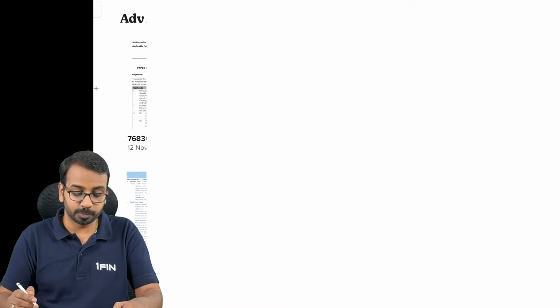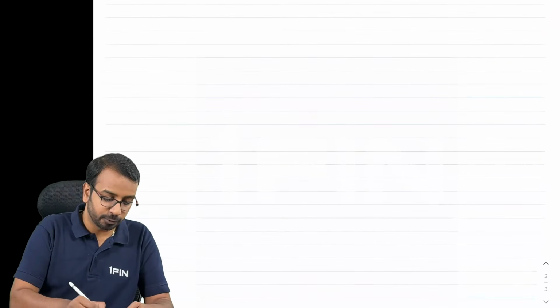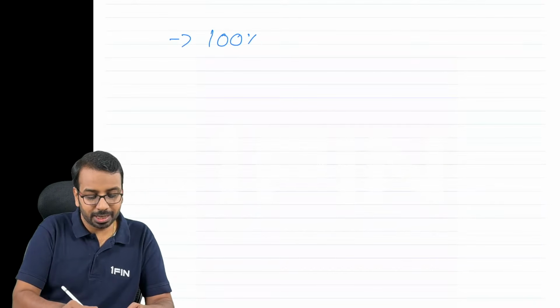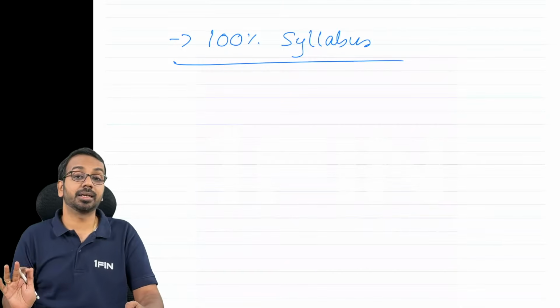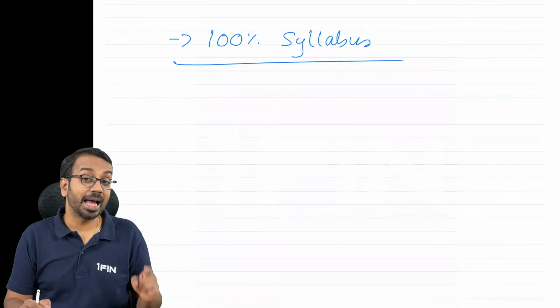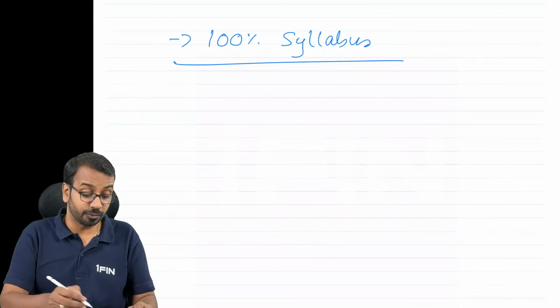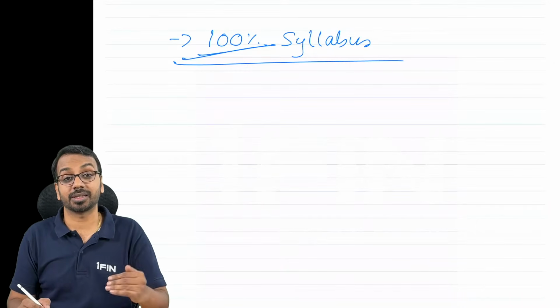A few things I would like to tell you. First is 100% syllabus completion. This is mandatory. I want all my students to complete 100% of the syllabus, and I can tell you with data that wherever the syllabus completion is closer to 100%, chances of success are higher.